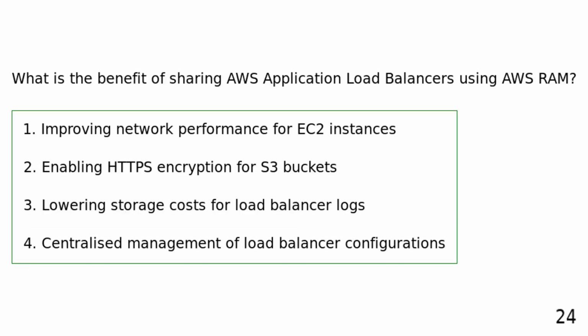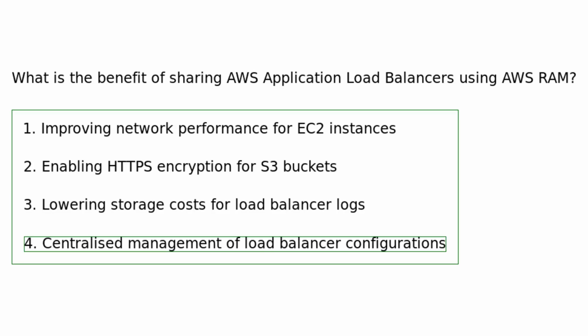What is the benefit of sharing AWS application load balancers using AWS RAM? Improving network performance for EC2 instances. Enabling HTTPS encryption for S3 buckets. Lowering storage costs for load balancer logs. Centralized management of load balancer configurations. The benefit of sharing AWS application load balancers using AWS Resource Access Manager is centralized management of load balancer configurations, allowing for consistent settings and policies across multiple AWS accounts.